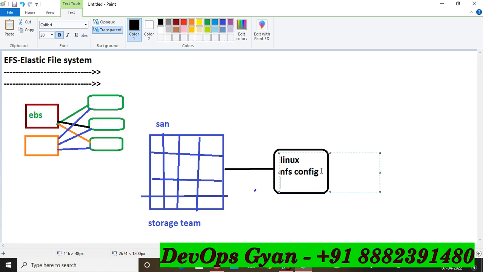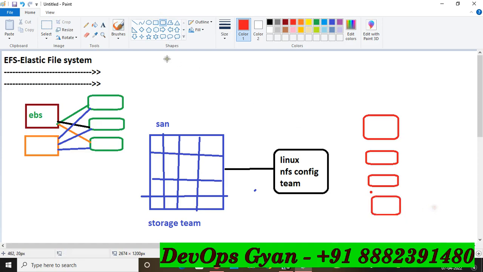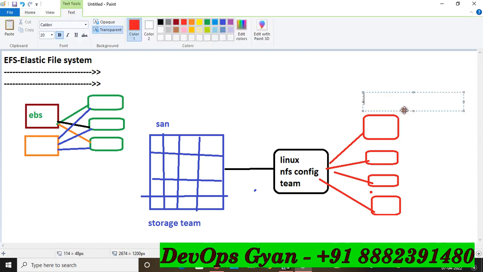So here definitely a dedicated team is required for the Linux admin, and this is your client 1, this is 2, this is 3, and this is 4, or you can say this is your server, right? So friends, in NFS, you configure manually each and everything. A storage team is different, a network configuration team is different. So this is your server. Multiple servers are running here.